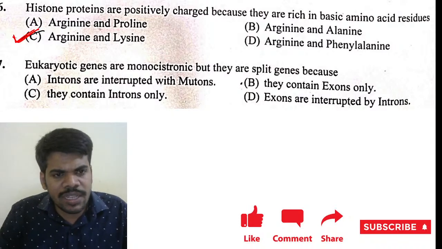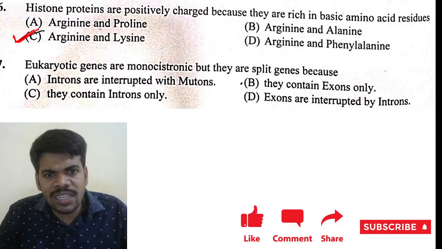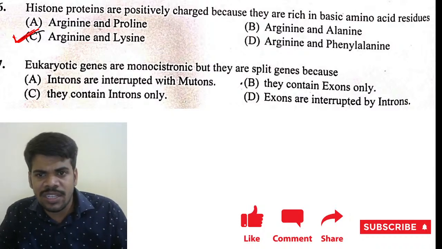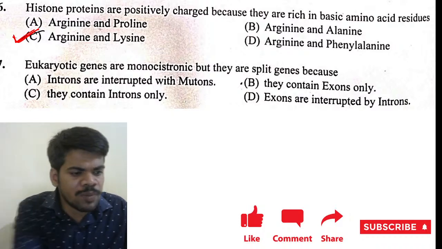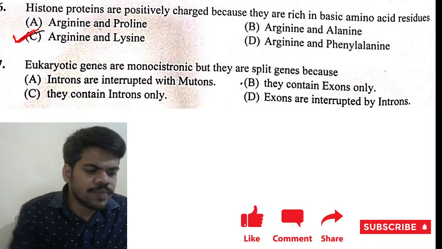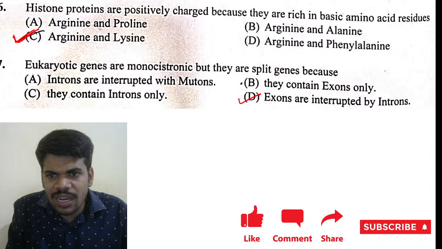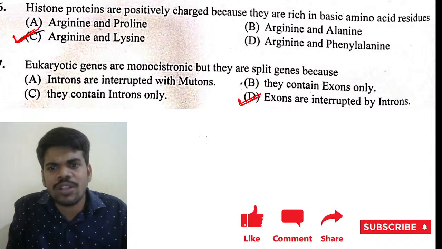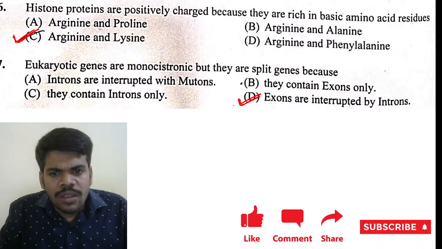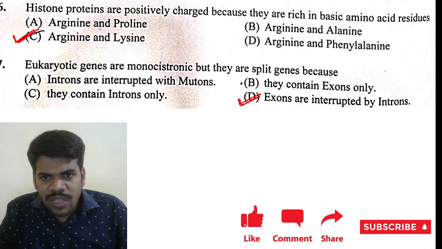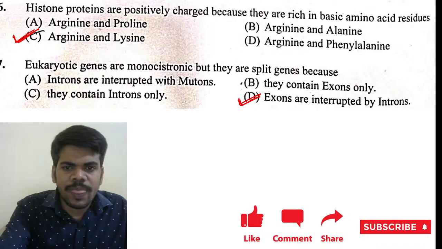Next, question number 7. Eukaryotic genes are monocistronic, but they are split genes because. Why are they split genes? Because their exons are interrupted by introns. That's why they are split genes.